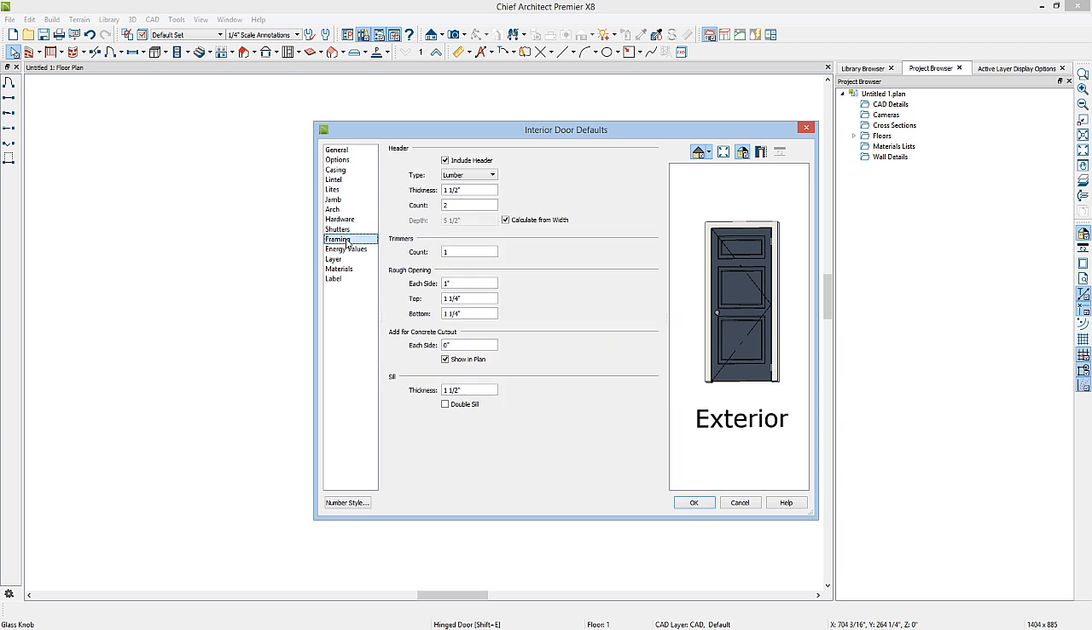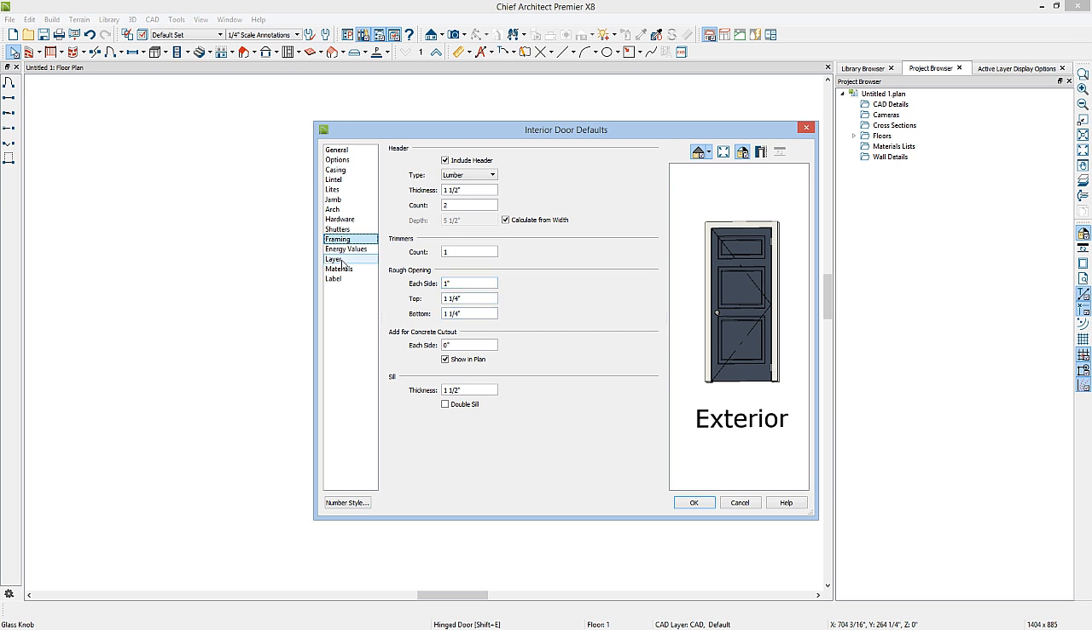If you go to framing, you decide how you want to frame your interior doors. For the header, right now it's going to use two headers that are 1.5 inches thick. The height is calculated from width. This is set up in your framing defaults. You also decide here how many trimmers you want on each side of the door. For my interior doors, one trimmer will work. You have options for your rough opening allowance.